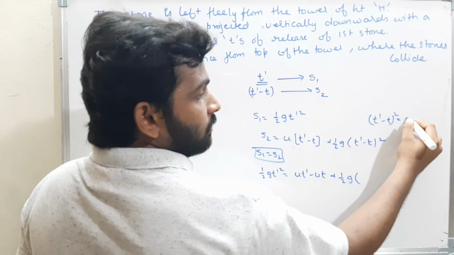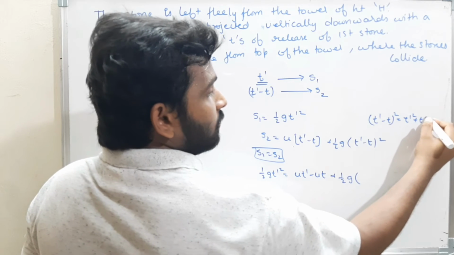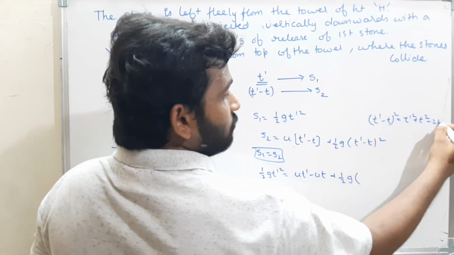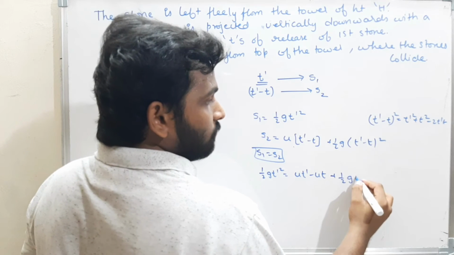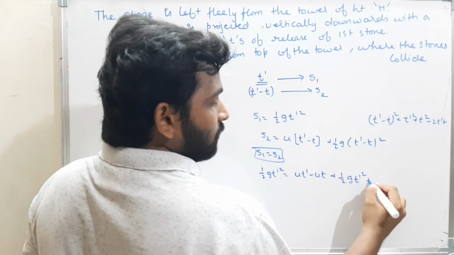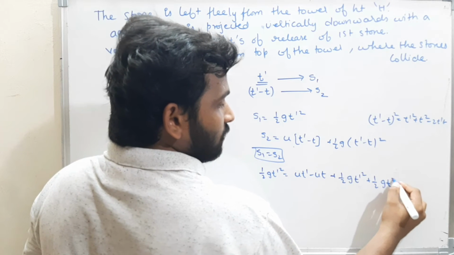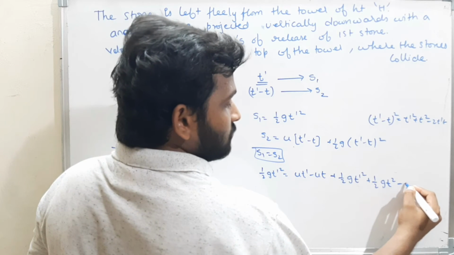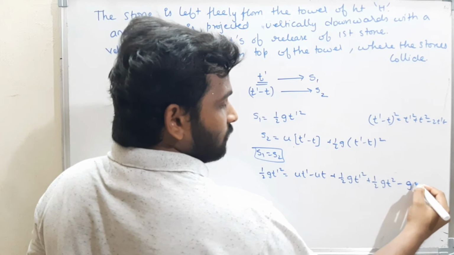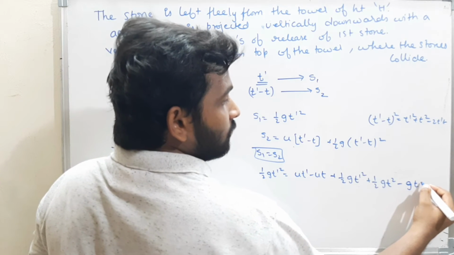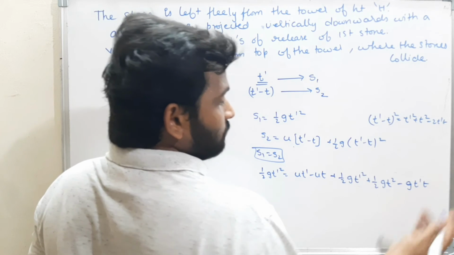What is that? t dash square plus t square minus 2 t dash t. Therefore, half g t dash square plus half g t square minus half into 2 is cancelled off. Therefore, g t dash t.